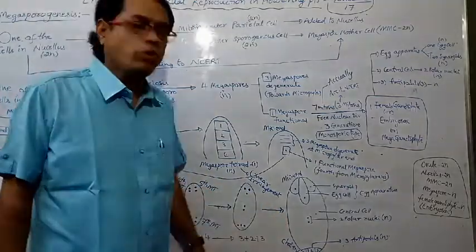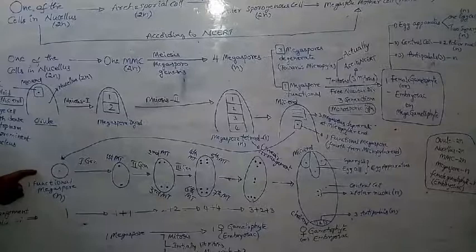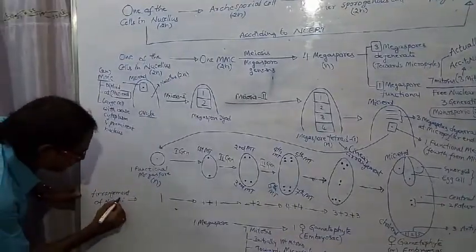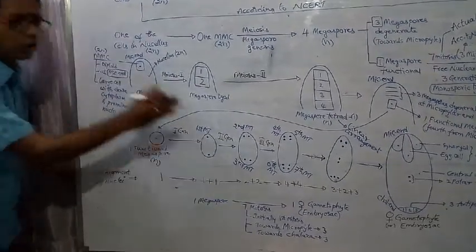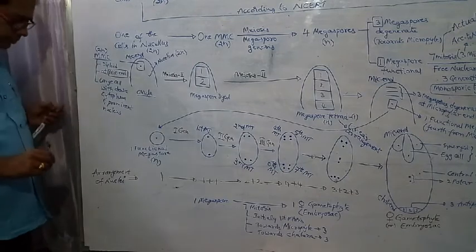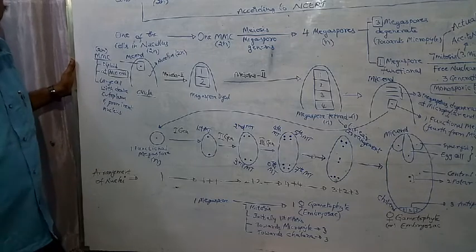I would explain the arrangement of nuclei. Try to concentrate, my dear students.